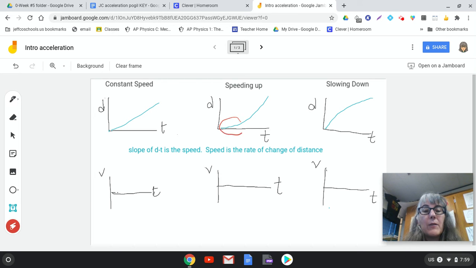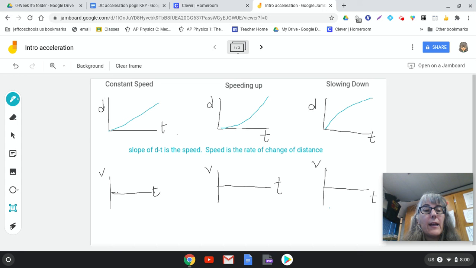So here we've got a small slope. Here we've got a big slope. Here we've got a big slope. Here we've got a small slope. So we're going from slow to fast. That's speeding up, and fast to slow. That's slowing down.